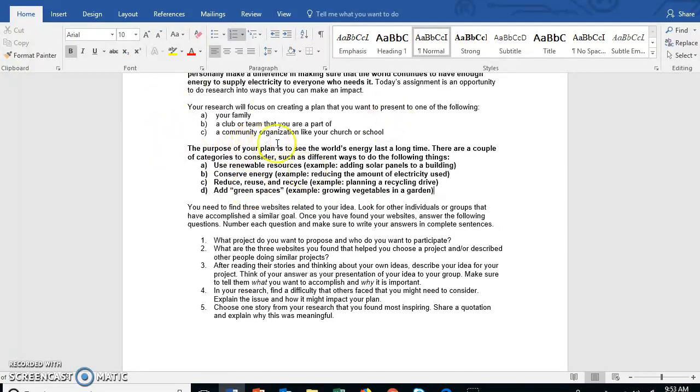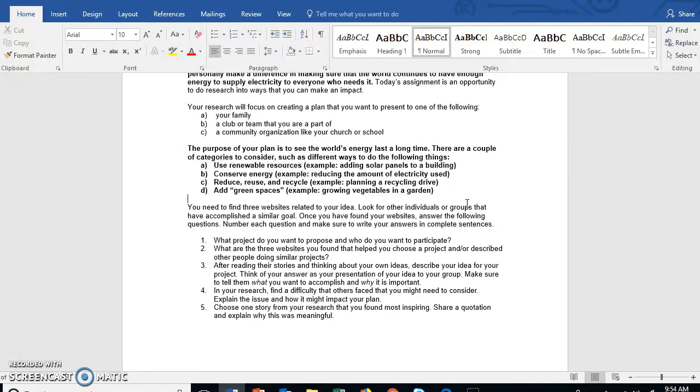The purpose of your plan is to see the world's energy last a long time. So if you're researching, the first thing you could write is, how can I help make the world's energy last a long time? What are renewable or non renewable resources that I can use to make energy? All of these are things that you can Google and search. You cannot do this assignment without doing research.